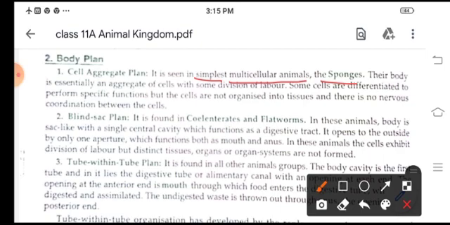They show some division of labor, and some cells are differentiated and perform specific functions, but the cells are not organized into tissues. So there is no nervous system and no sensory cells in these organisms.